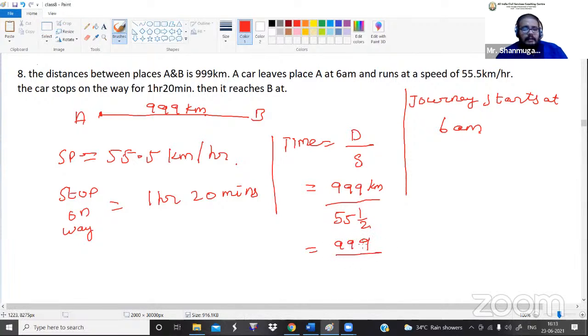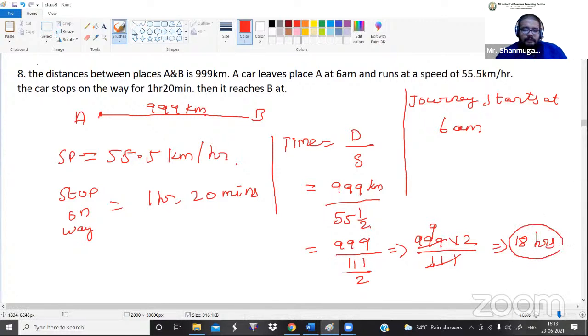Now 999 divided by, if I convert this mixed number to an improper fraction, what will happen? 55 into 2 is 110, 110 plus 1 is 111, divided by 2. Now let me take this 2 to the numerator. 999 into 2 divided by 111. So this is 1 times and this is 9 times. So what is the value? 9 into 2, that is 18 hours.